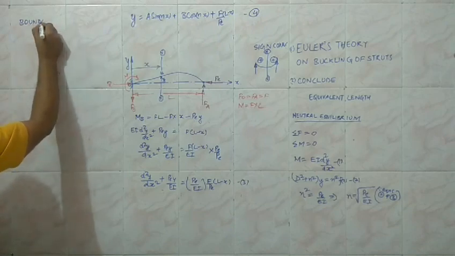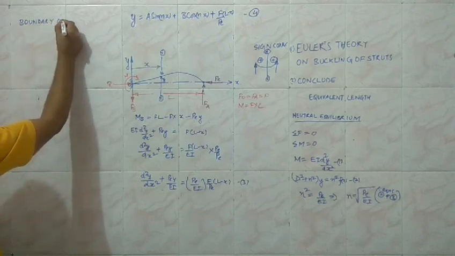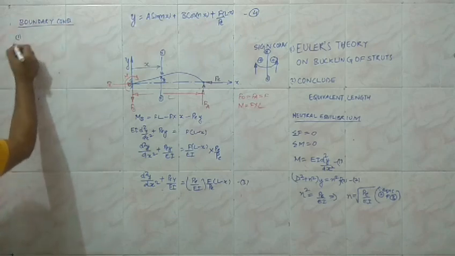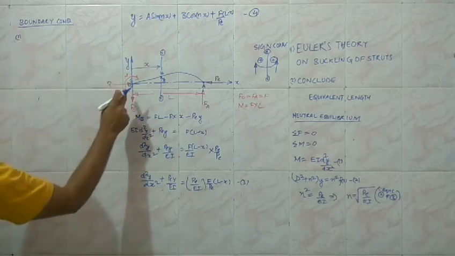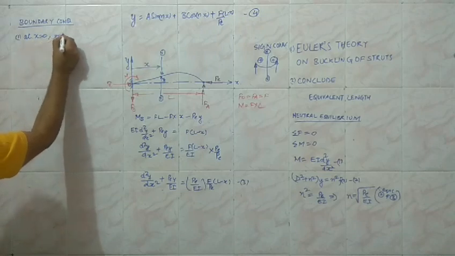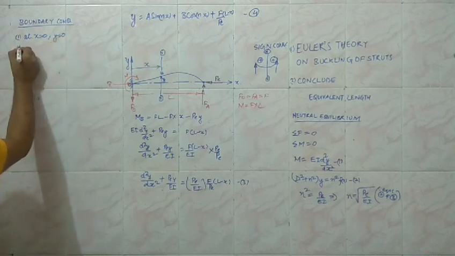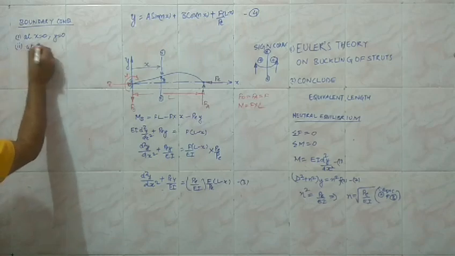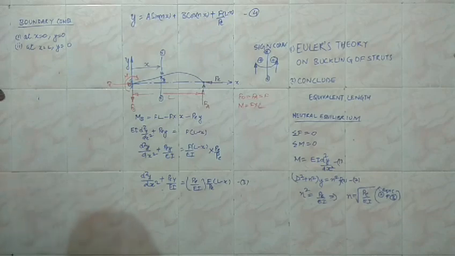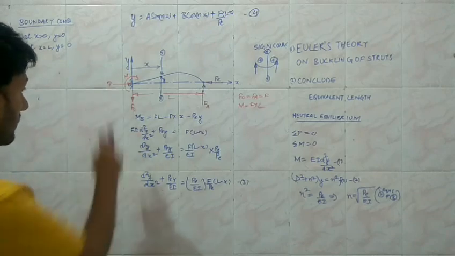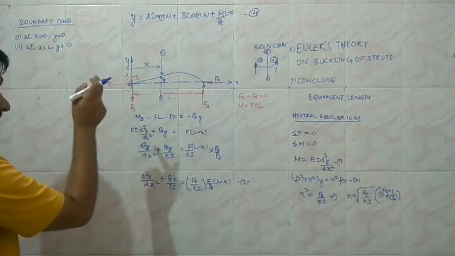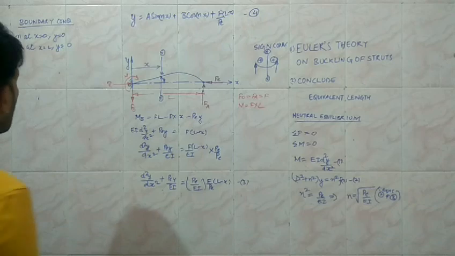To conclude for the n boundary conditions. The first boundary condition is, at x equal to 0, y is equal to 0, and the second condition is at x equal to L, y is again equal to 0, since this end is fixed. And for the fixed end we know that the slope at this point is also equal to 0.